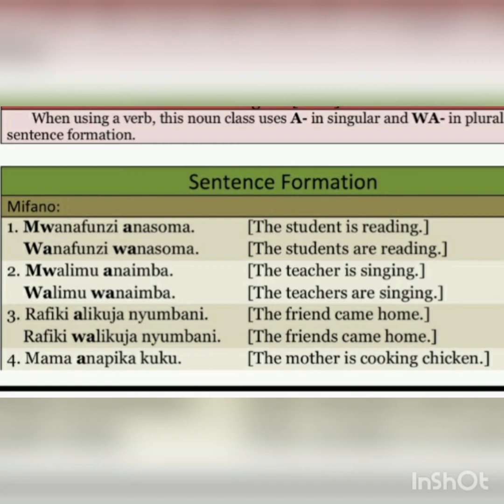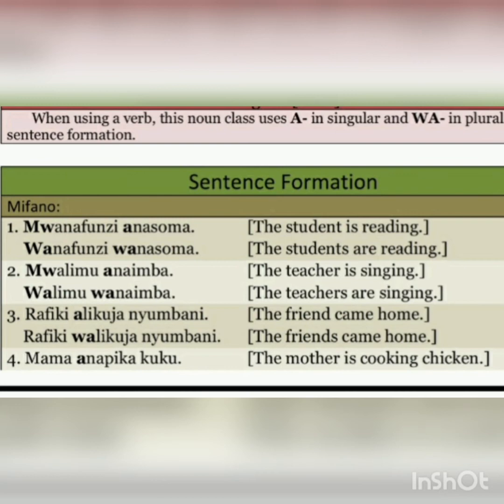Then two, we have mwalimu anaimba. Mwalimu anaimba. Imba alone means to sing. Then in plural, walimu wanaimba. You note there is a and wa. A represents he or she. Then wa represents they.